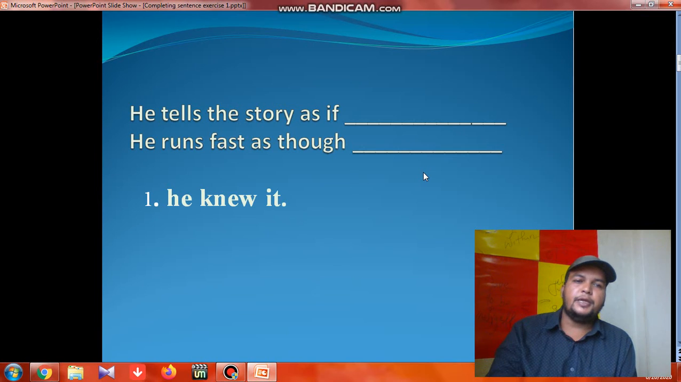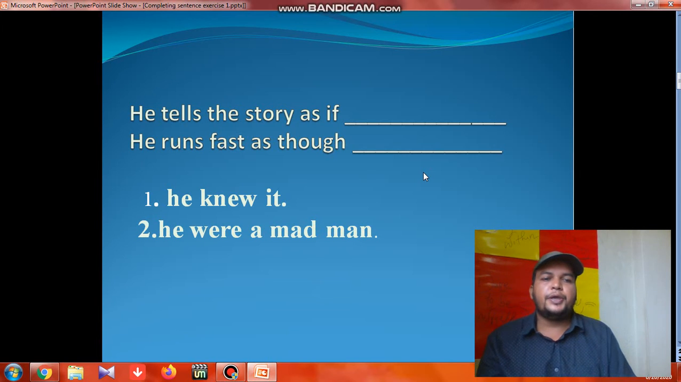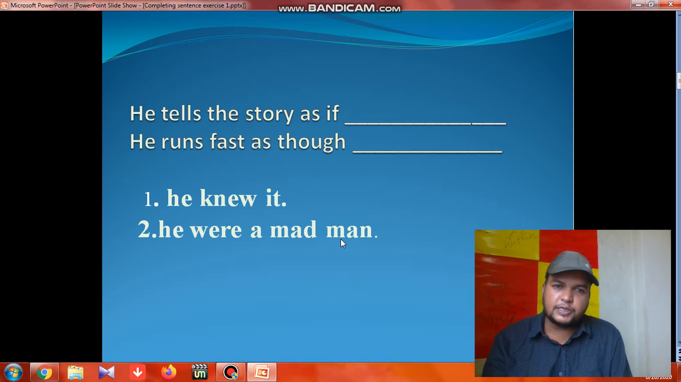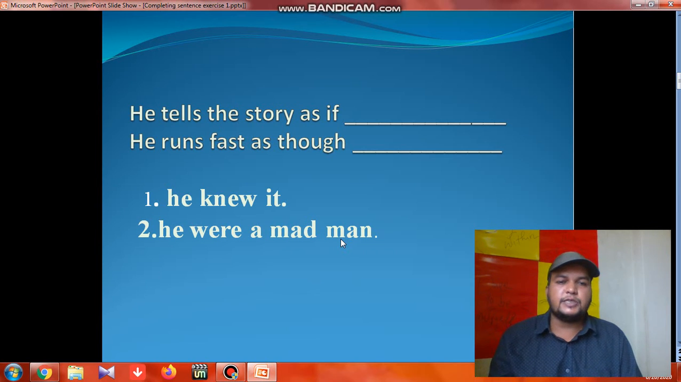The second one: he runs fast as though. What comes is: he were a madman. As I said, you have to take were or be to. So I said he were a madman. You could say other things, or you can construct your own answer, but the structure should be like this. You cannot go beyond the structure. In some cases, in complete sentences, you have been given freedom to complete the sentence as you can, but to some extent these are fixed, which means you have to follow the rules. You cannot go beyond the rule.